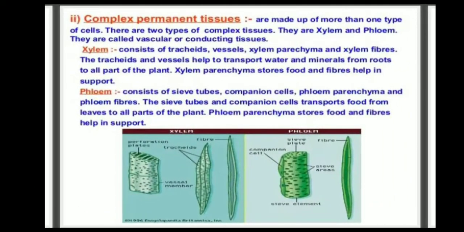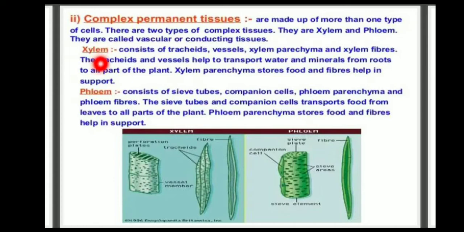Second one, complex permanent tissues. Complex permanent tissues are made up of more than one type of cells. There are two types of complex tissues: xylem and phloem. They are called vascular or conducting tissues.